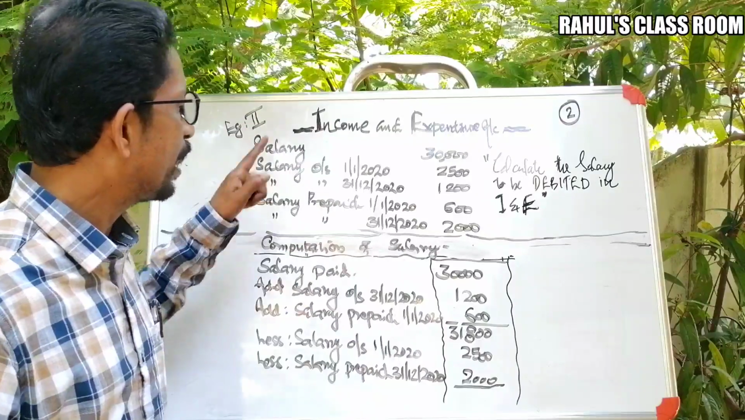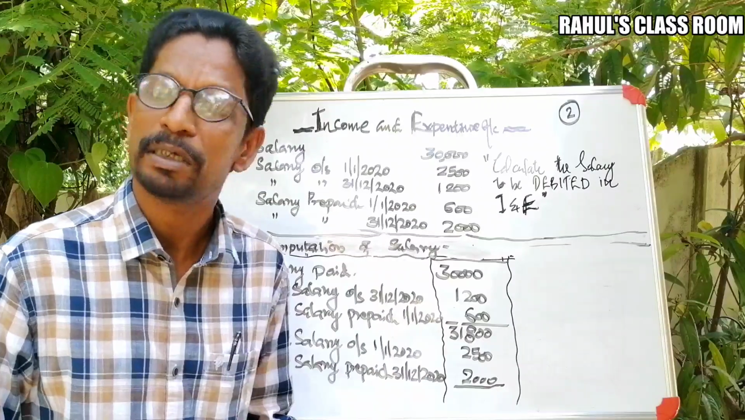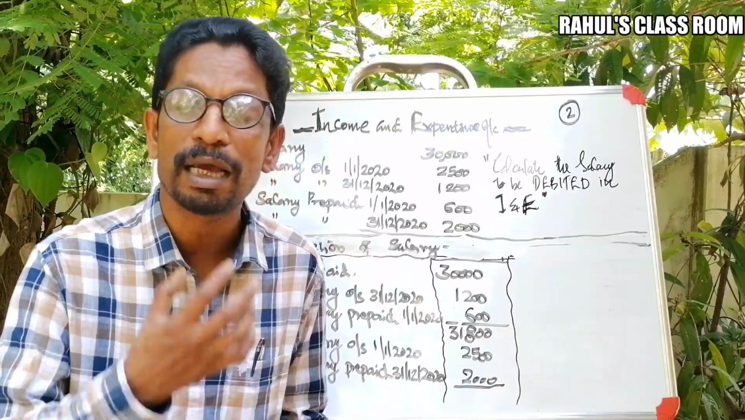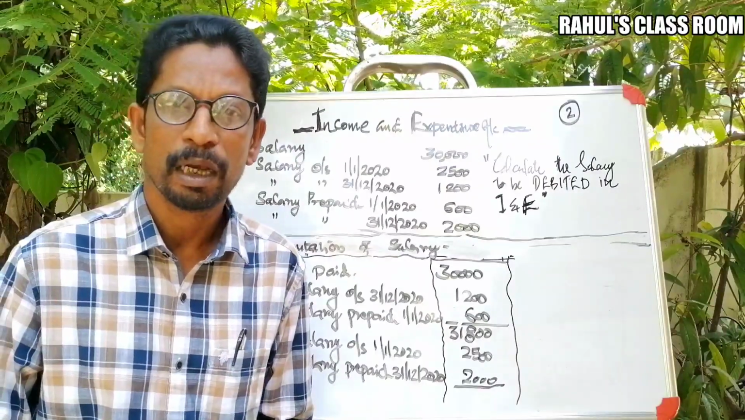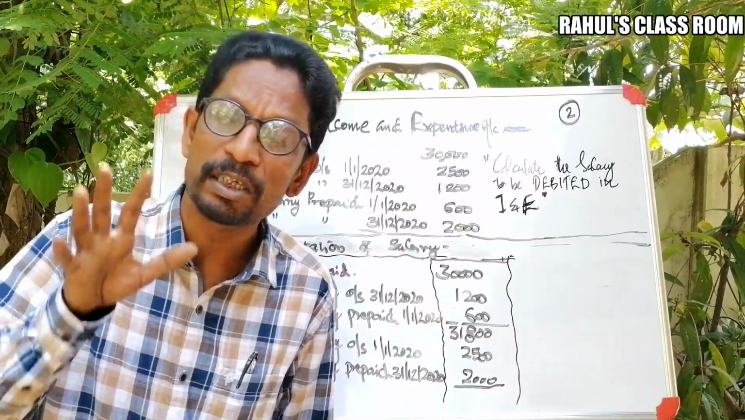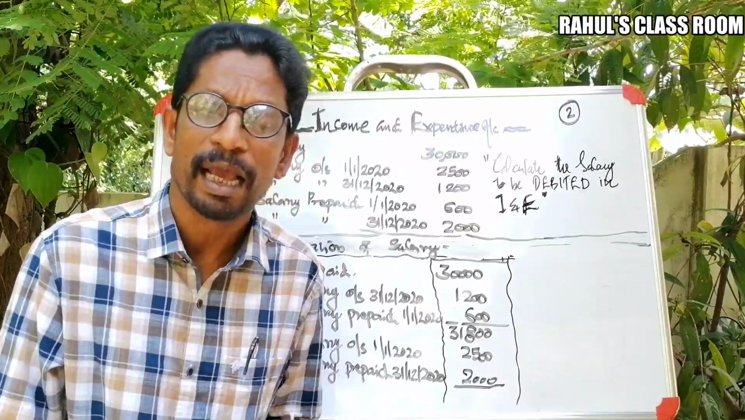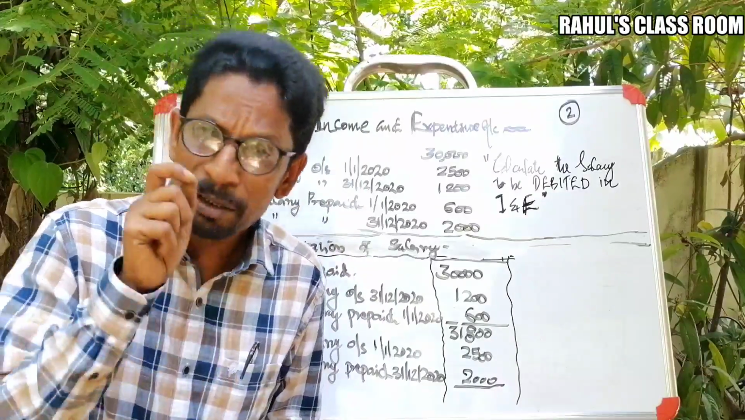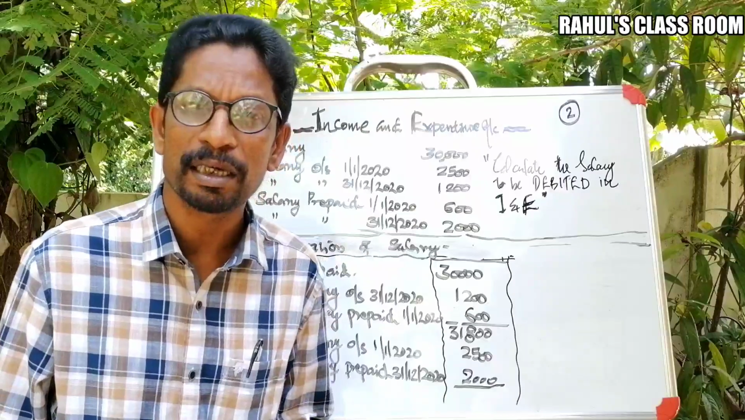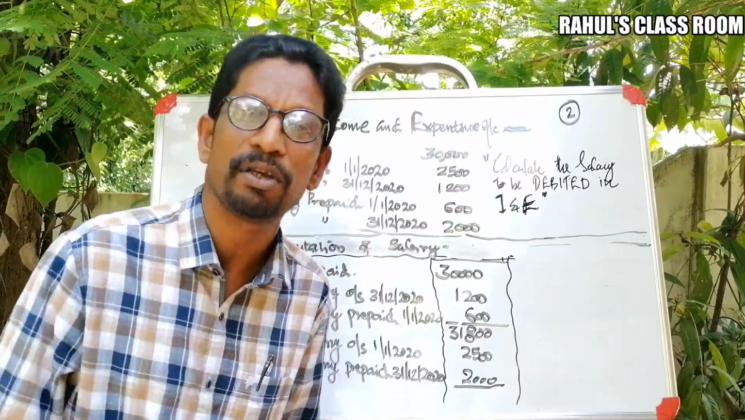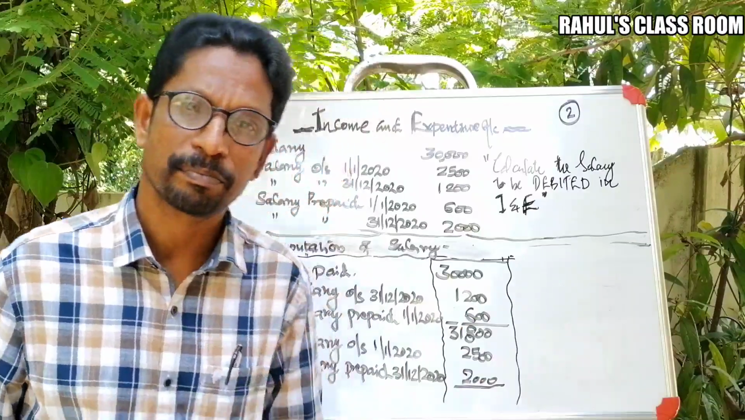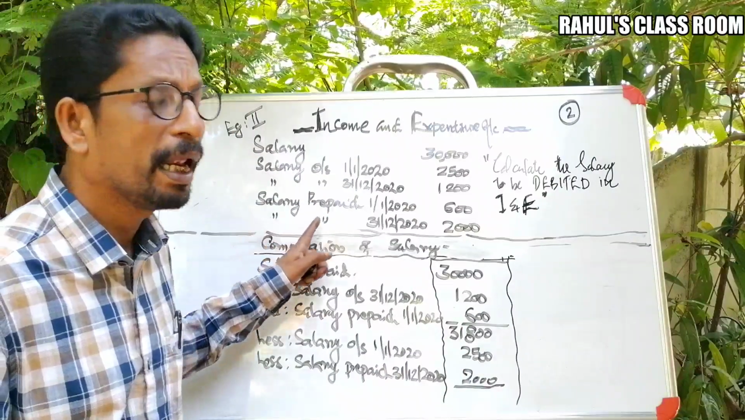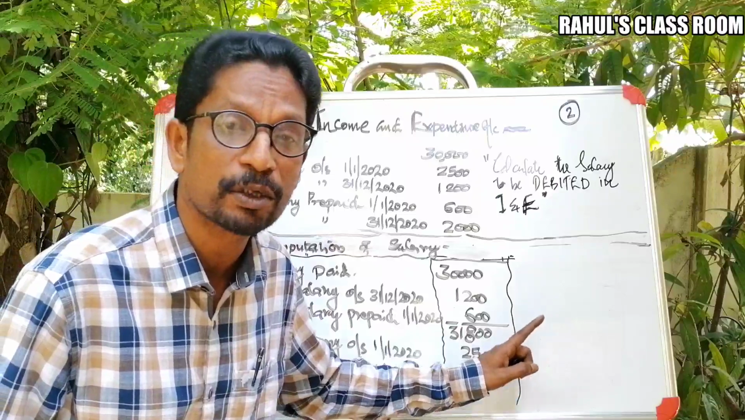Next one, salary outstanding on the end. That means 31/12/2020, rupees, how much now? 1,200. So 1,200 means that is pending as on what date? As on the end of the year, the end of the current year. That means it is related with the current year and it is a part of the present year. Therefore, it should be a part of the current year's expenditure.